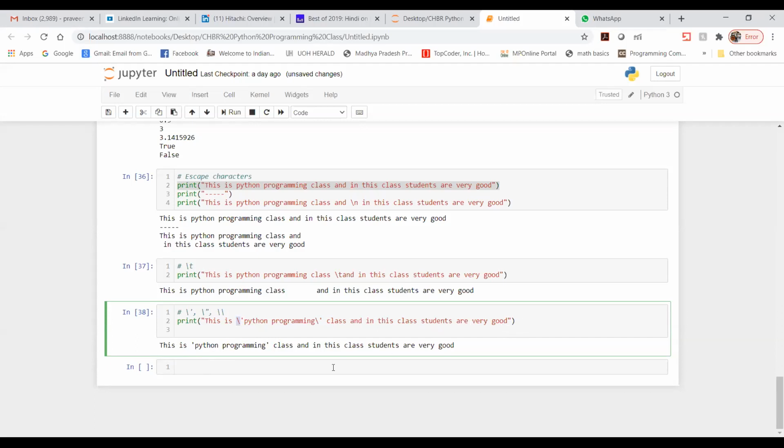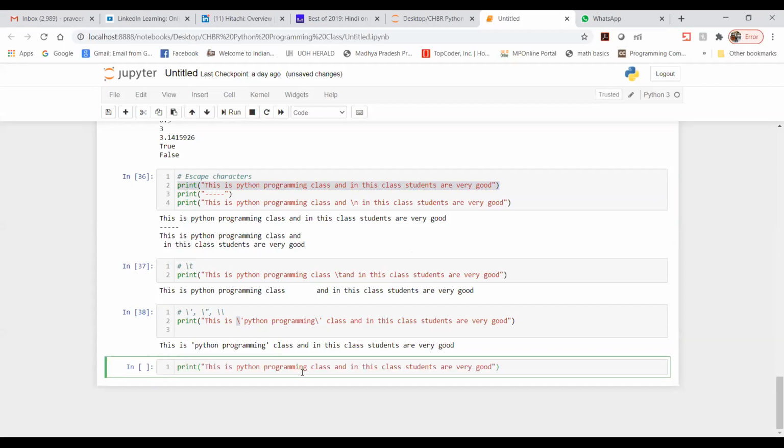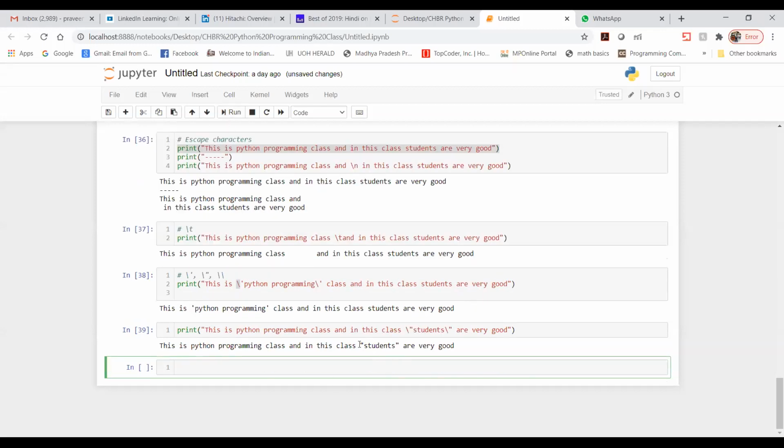Now I want students to be in double quotes. So what I will do is write it like this. Just run it and you will come to know. See, students are in double quotes. So this is where we need all these kinds of things.